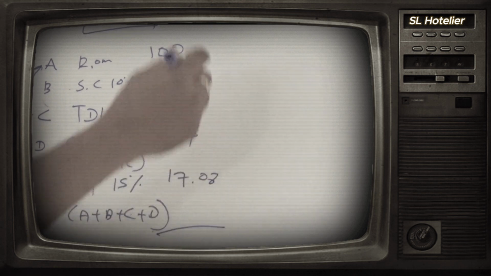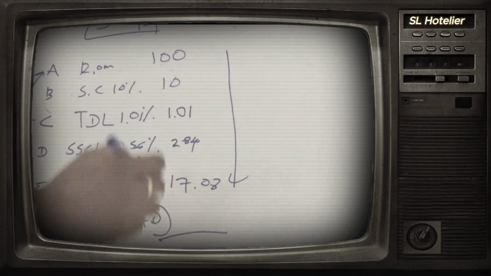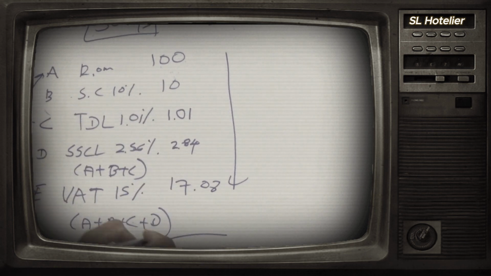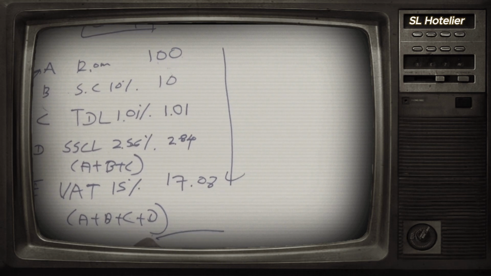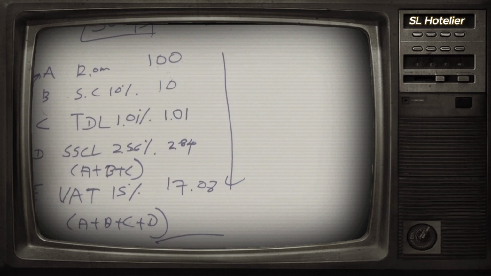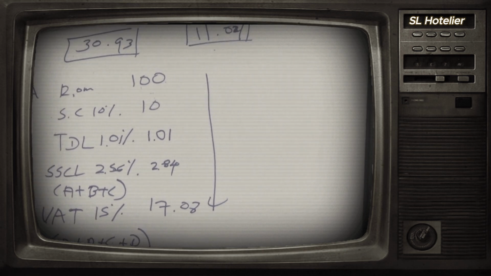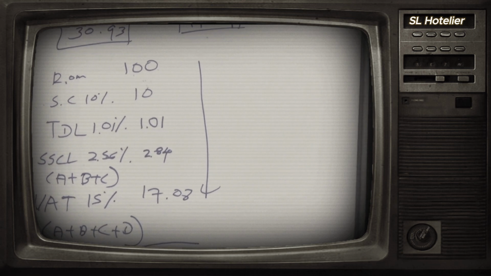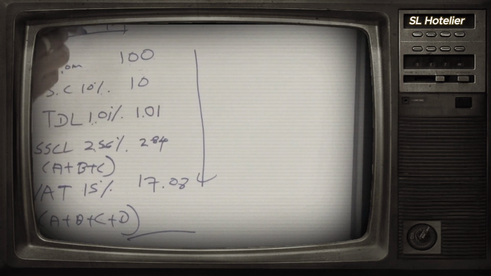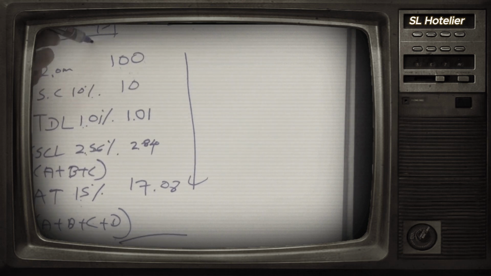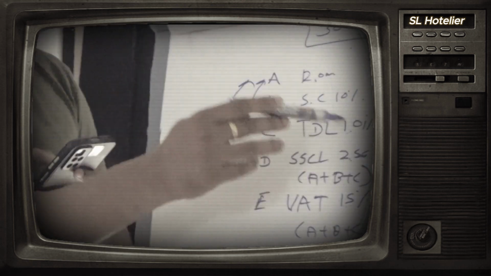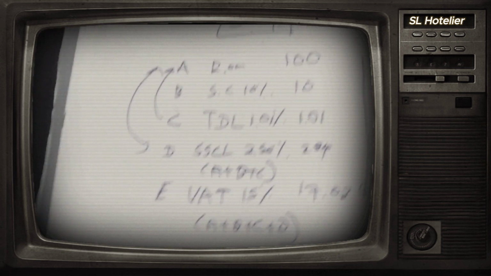Once you calculate everything, it will come up to 100.393. This is how the 30.93 comes. If it were a simple percentage you wouldn't get 30.93; it would be somewhere around 28 or 29. So with tax on tax, it goes up to 30.93. That's how the tax works in Sri Lanka.